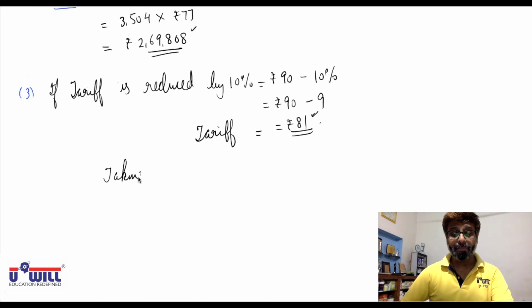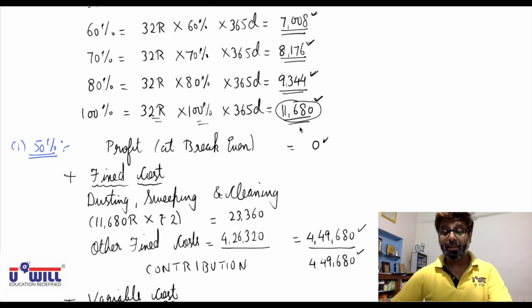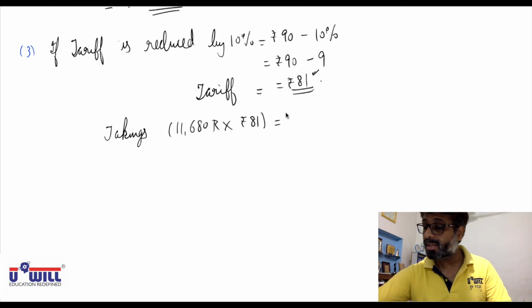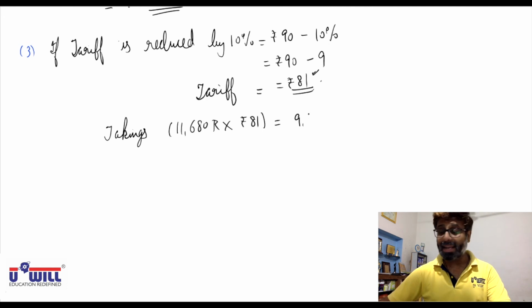Takings would be 11,680 rooms going on rent into rupees 81, 9,46,080 would be the total amount of takings.